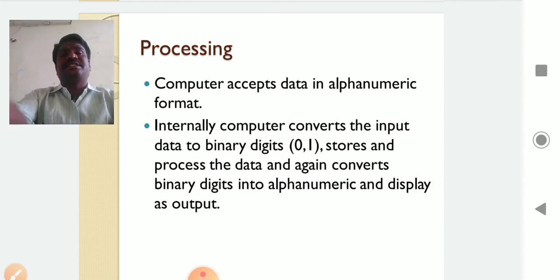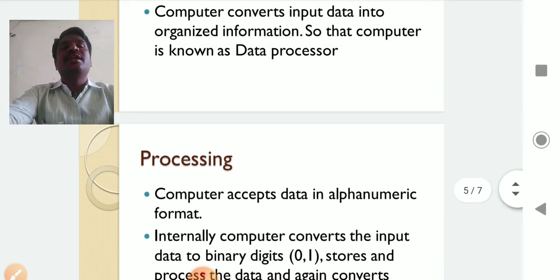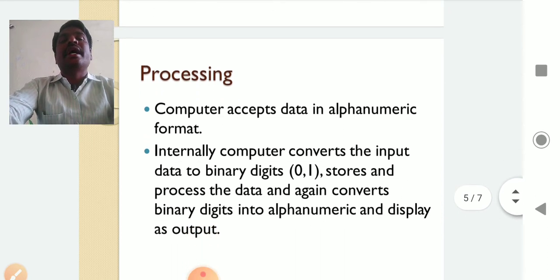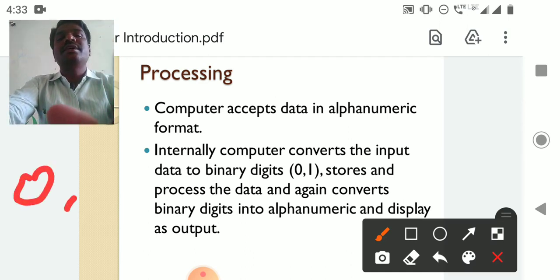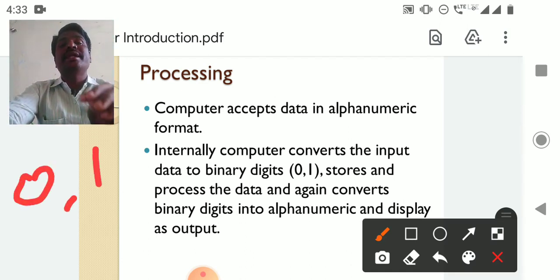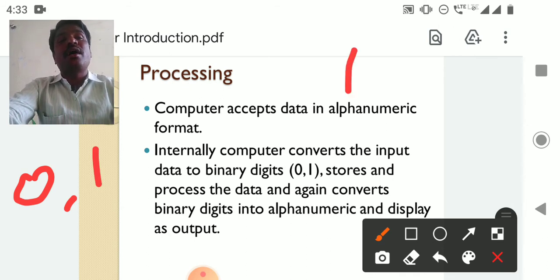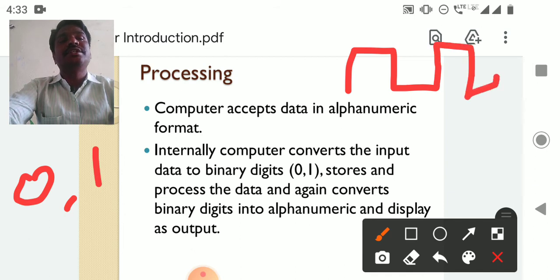How does it process? Generally the computer processes the data in the format of only 0s and 1s. 0, 1 means digital data. 0, 1 means binary digits. So these binary digits are called digital data. As physics students, you know what a digital signal and an analog signal are. Digital signals are only on and off. This is digital: 0, 1, 0, 1. So that is counting.